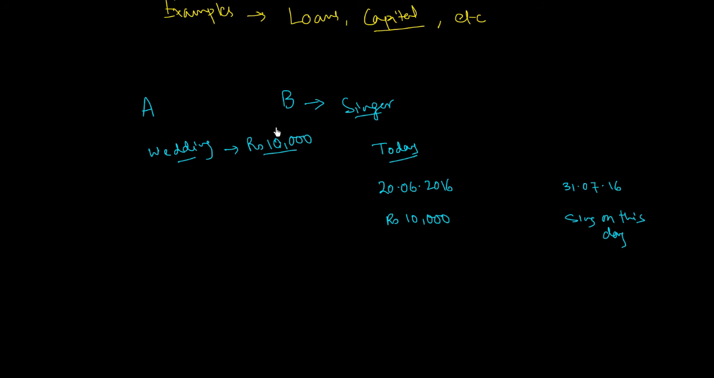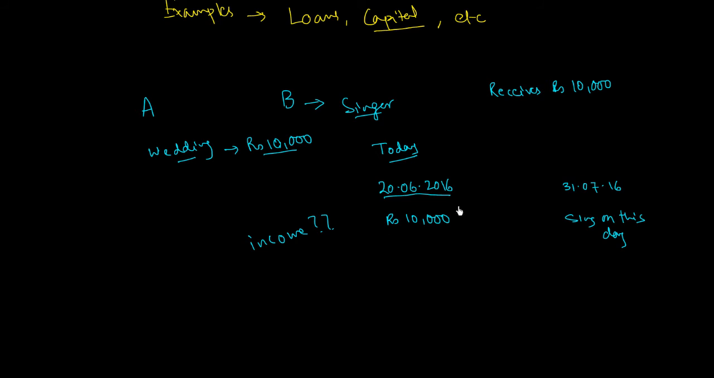So what happens to B? B receives rupees 10,000. So is this an income for B? On this date, is this 10,000 an income for B? Is it an income?